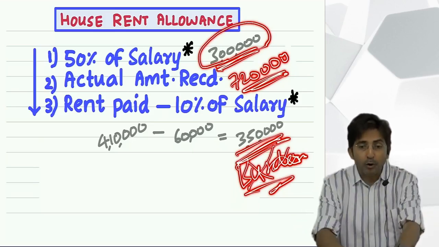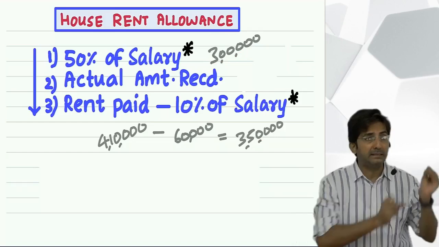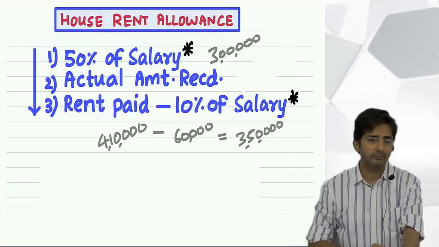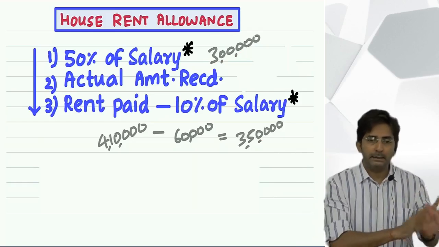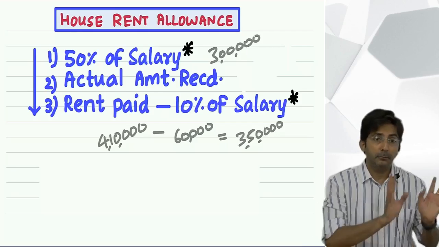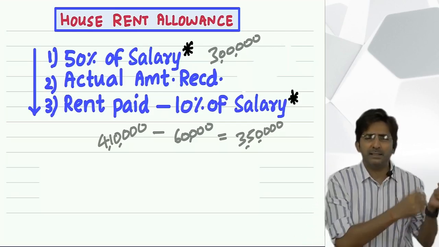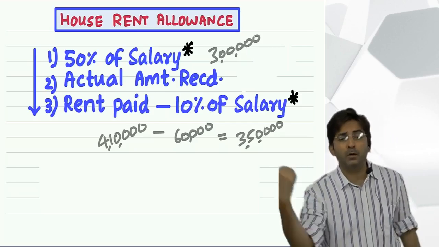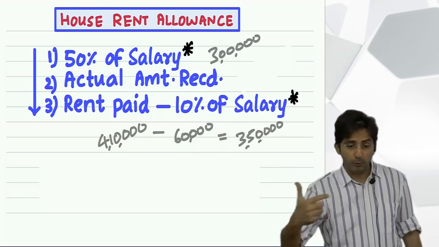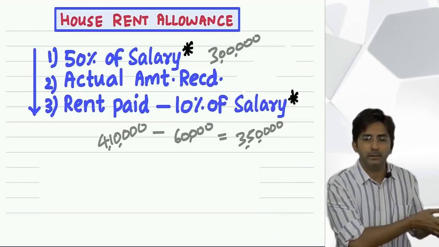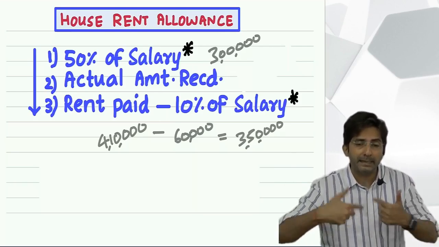See, the employee has two persons: one is his boss who gives money and one is the government who gives exemption. Regarding the boss, he can give anything he wants. He might give, he might not give anything, he might give too much also. But that is the boss's money. The employee has to go as per the rules of the government, and the government's rules we are learning right now. What the boss will give is the boss's choice, but the thinking of the government is what I am teaching you.